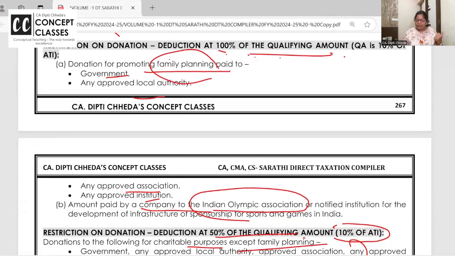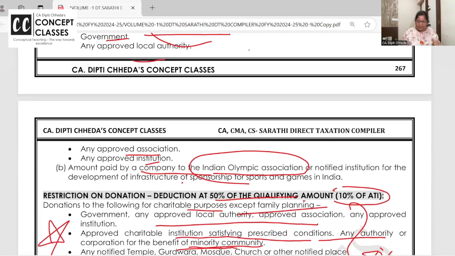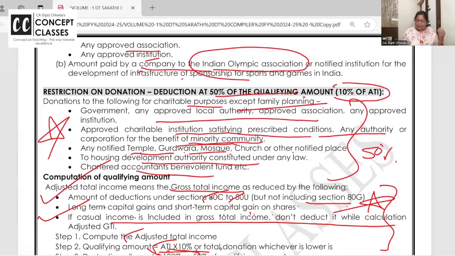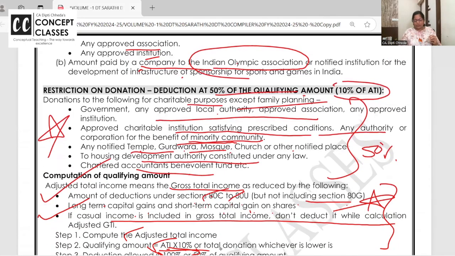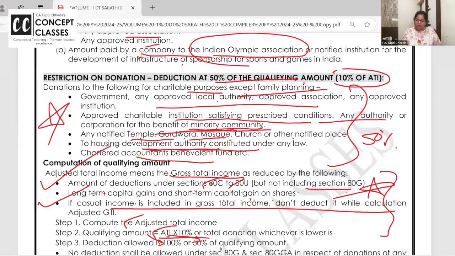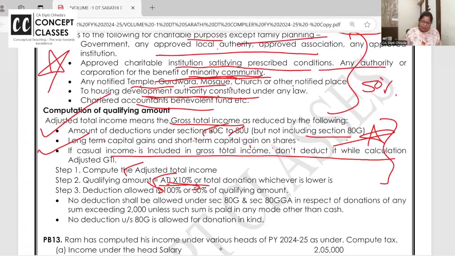And then we have 100% subject to qualifying amount, two: family planning and Indian Olympics, companies contributing. And 50% of qualifying amount: charitable trust, mosque, church, gurudwara, notified housing development authority. There are corporations who are working for the benefit of the minority community. All these are eligible for 50%.